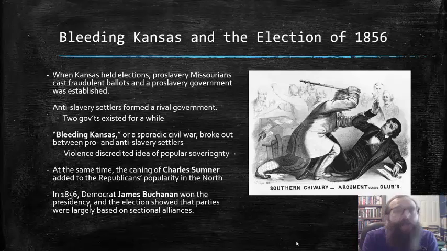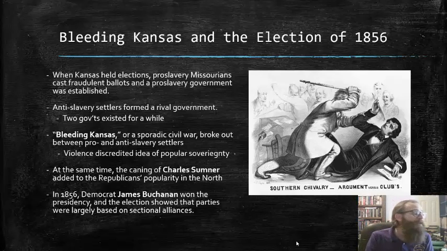To combat that, anti-slavery settlers in Kansas formed a rival government which also wrote a constitution that prohibited slavery in the territory. And for a brief while, two different territorial governments existed in Kansas, one pro and one anti-slavery.